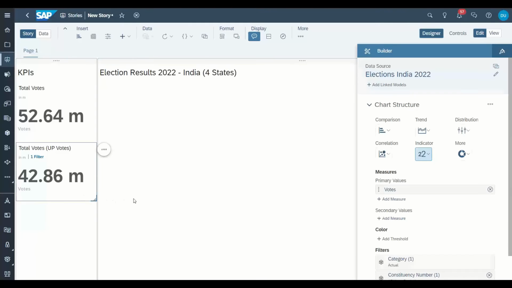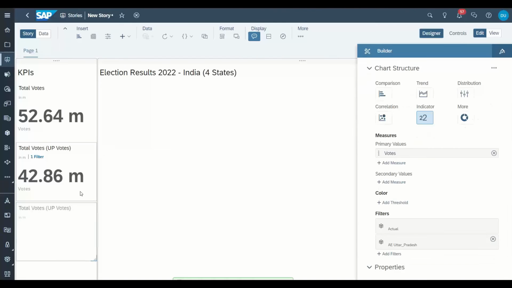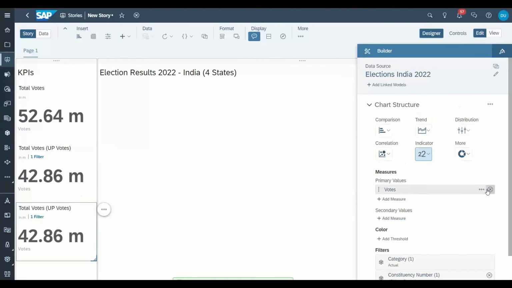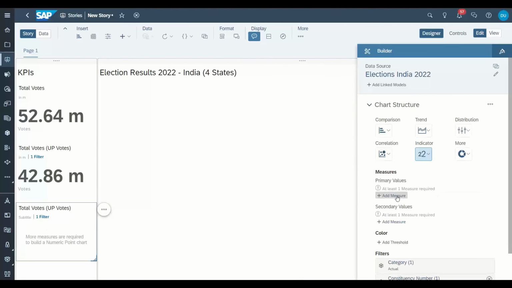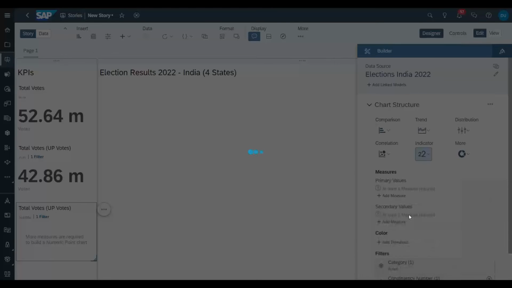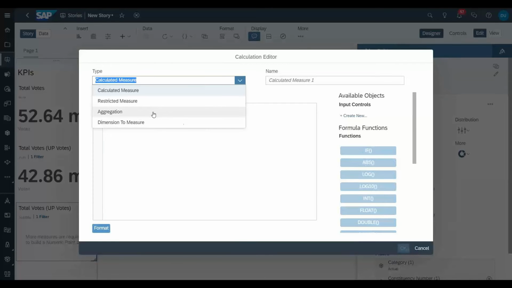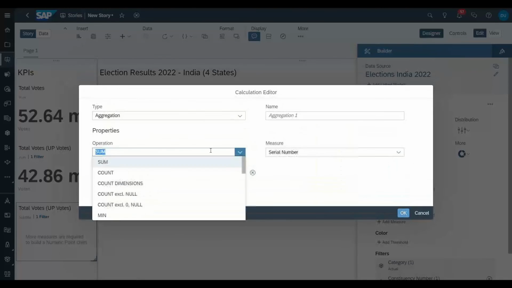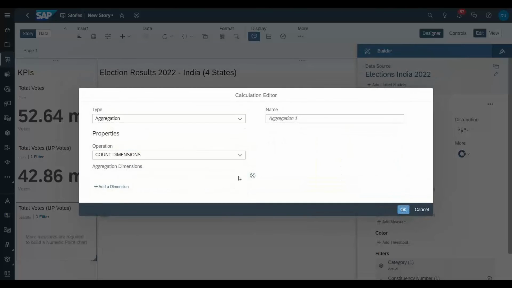Nice. At the same time, I would like to count the number of constituencies where the elections were held. So let's create a copy paste and we're just going to create now a calculated measure where I'm going to count the number of dimensions, and it's constituency. So number of states.